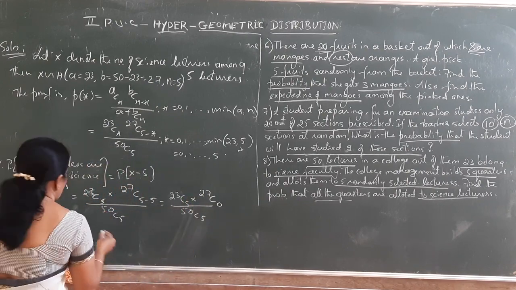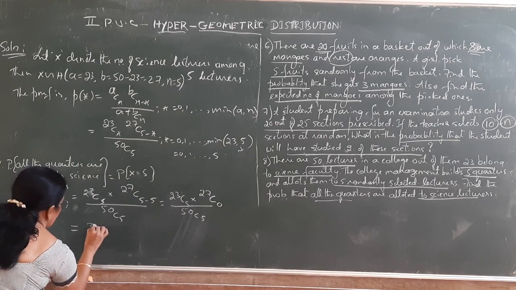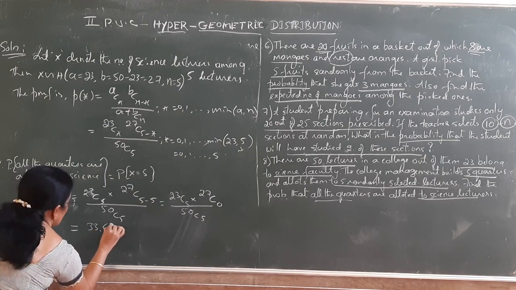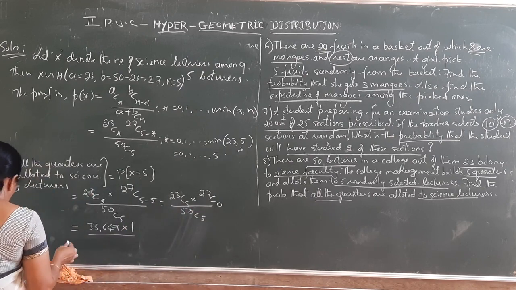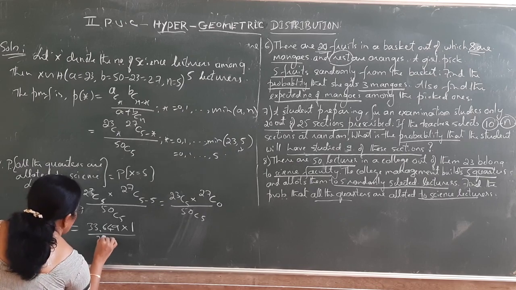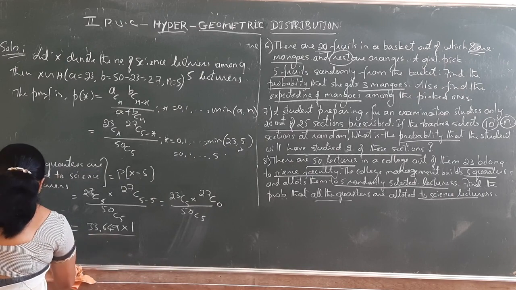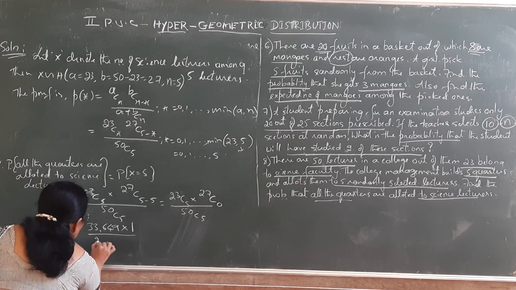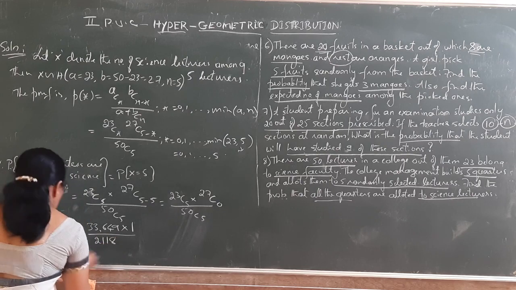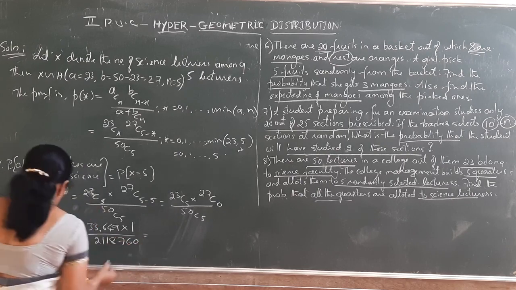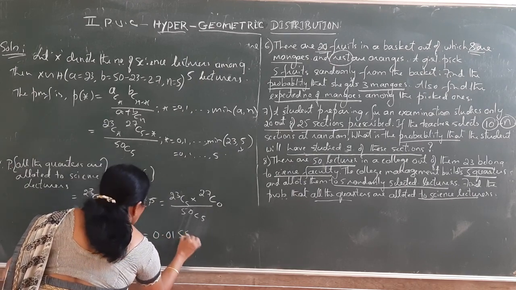Now simplify those. The values are 23C5 equal to 33,649, into 27C0 equal to 1, divided by 50C5, which is 2,118,760. This is equal to 0.0158.